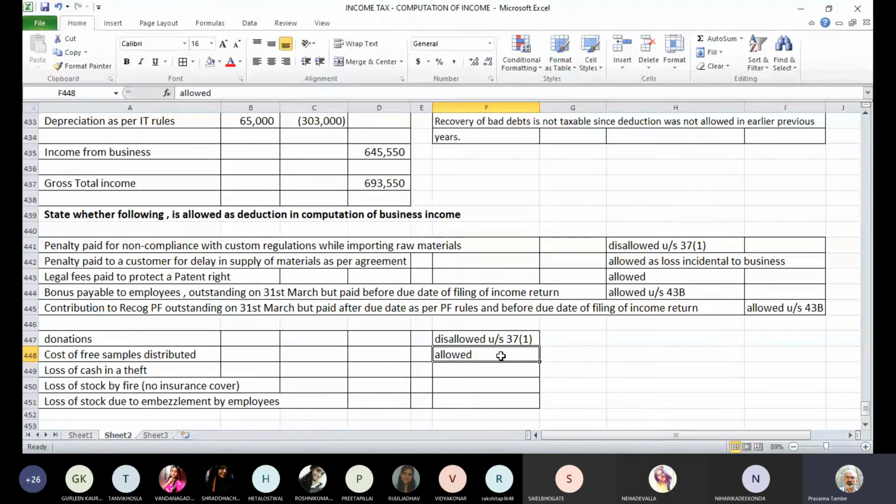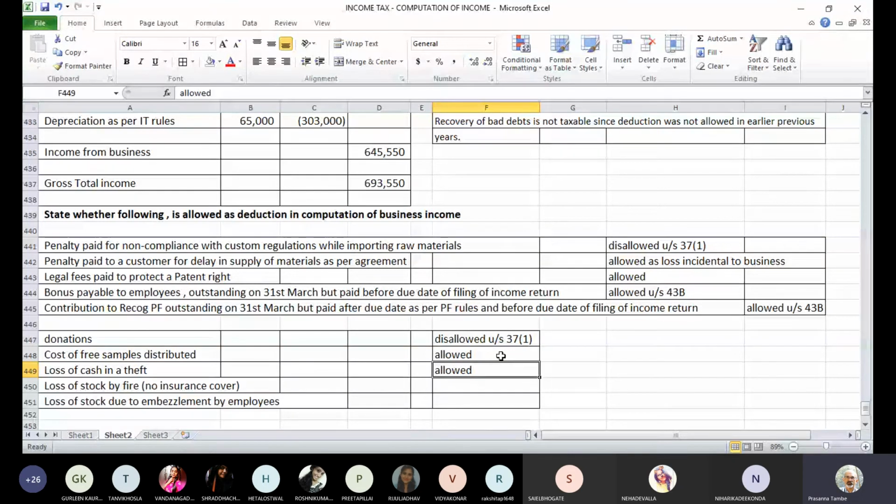Loss of cash in a theft. There is a theft in the business premises. Cash is stolen. Will that be allowed as a deduction? If there is a loss of cash due to theft in the premises, can we claim it as a deduction in computing business income? Yes, it will be allowed as a deduction. See, these are routine risks which you have to take when you carry on the business. There is a possibility that cash might be stolen due to theft or otherwise, and then that will be a normal business loss.